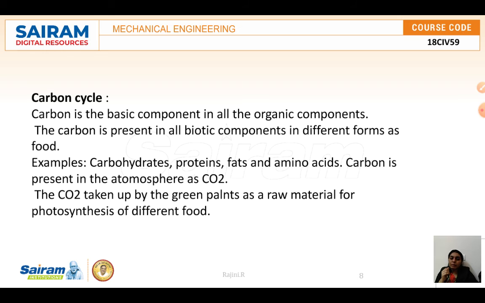Next one is the carbon cycle. Carbon is a basic component in all the organic compounds. Carbon is present in all the biotic components in different forms as food, for example carbohydrates, proteins, fats and amino acids. Carbon is present in the atmosphere as CO2, and this CO2 is taken up by green plants as a raw material for photosynthesis of different foods.